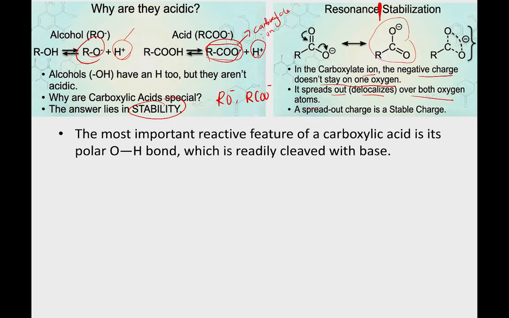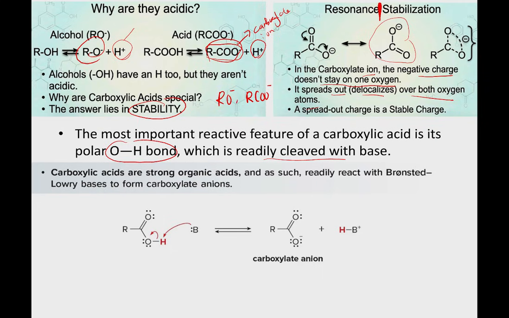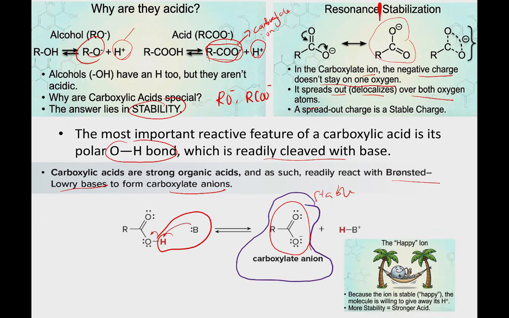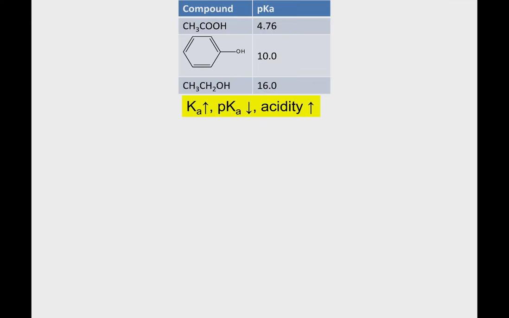The most important reactive feature of carboxylic acid is the polar OH bond, which readily reacts with a base. Carboxylic acids are strong organic acids which readily react with bases to form the carboxylate ion, meaning the H will go out easily. The carboxylate ion, on the other hand, is very stable due to its resonance structures. It is a happy ion, because it is stable, so the molecule is willing to give H plus. The more stable it is, the stronger the acid is. It is stable on its own, so it can give out the H plus happily and easily.